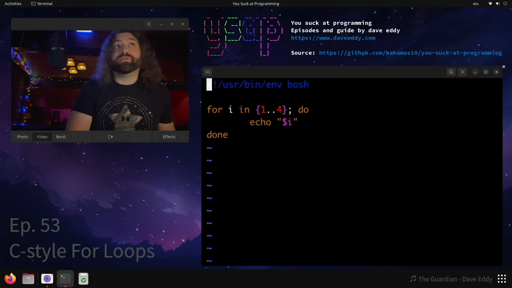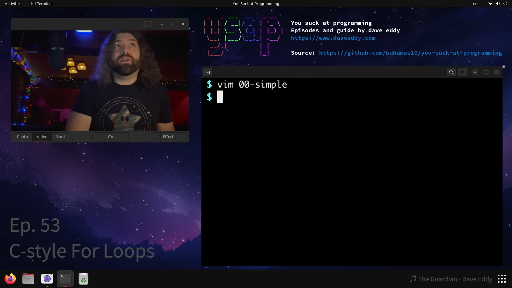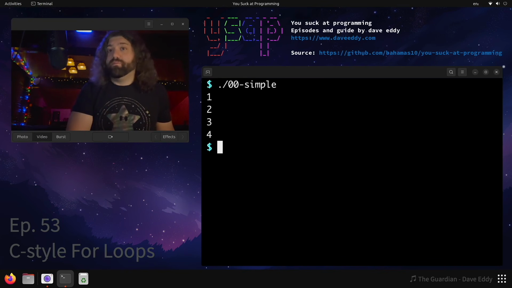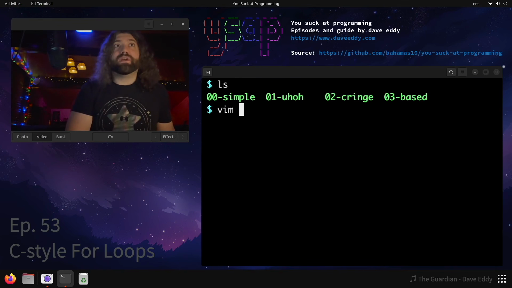So in our simple script, we do for i in 1..4, and then we echo $i. Very simple, right? Let's run it. Let's see what we get. There we go. So that brace expansion of 1..4 expanded into a range of 1 through 4. Pretty nice, pretty simple. But let's look at the uh-oh script.